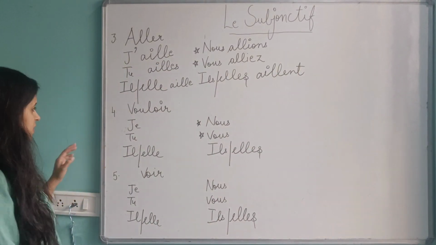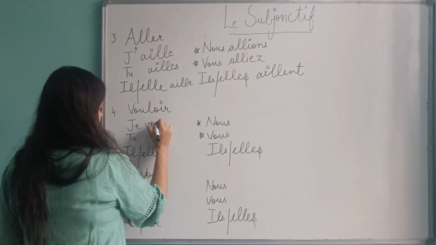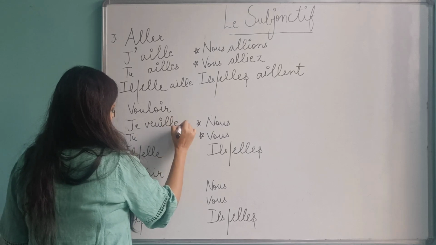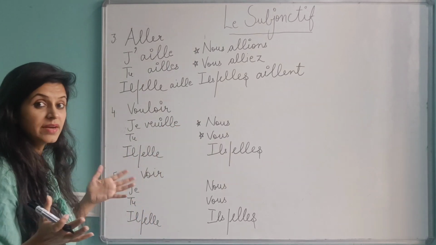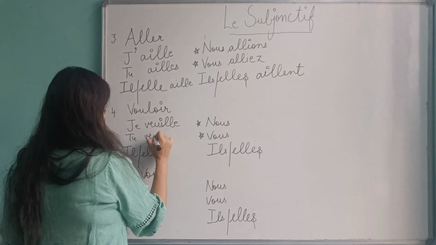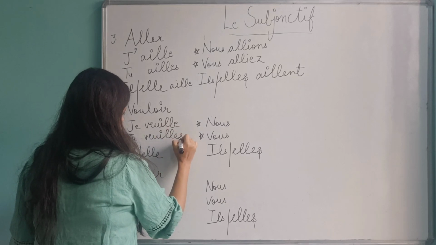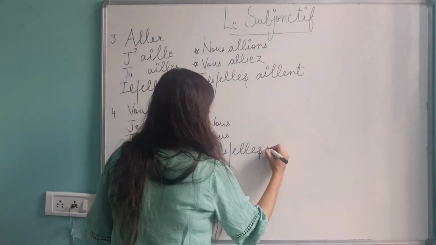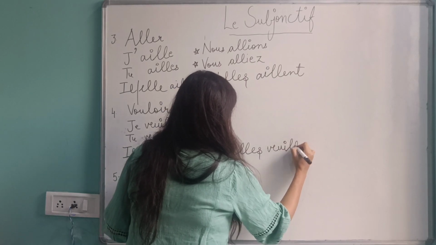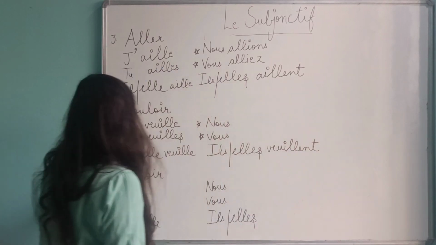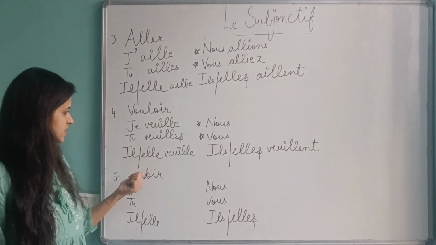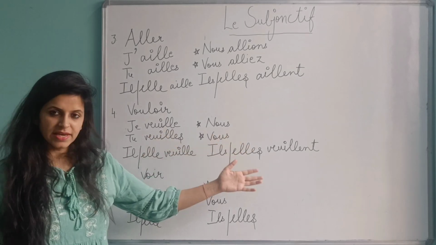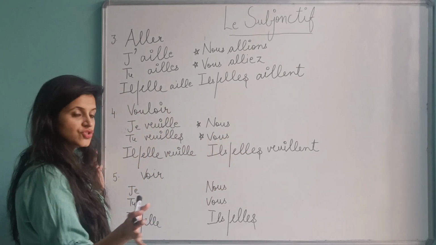So the next one will be vouloir. Vouloir again, the word will be veuill, the same word that is there in the imperative also. You can write this first. J'espère que c'est clair. You can just see. So the endings are the same. And nous and vous again, they're together.